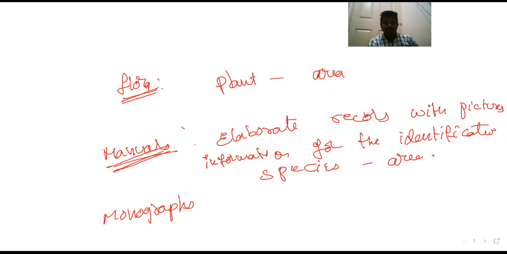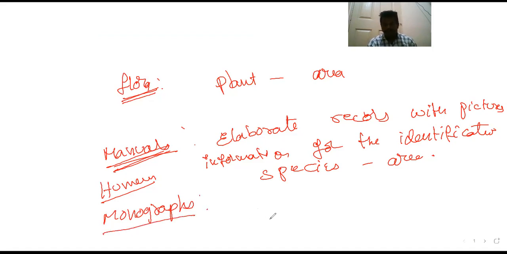For example, if you take a manual related to the human species, in that manual complete information about humans is available: when and how we originated, from ancestors to modern man, how human beings evolved. In human beings, all the body parts and how they perform their functions, all those things are available in manuals. Those are called manuals.